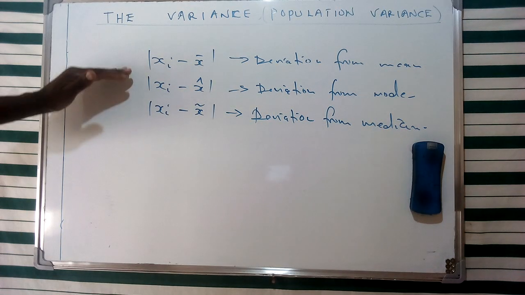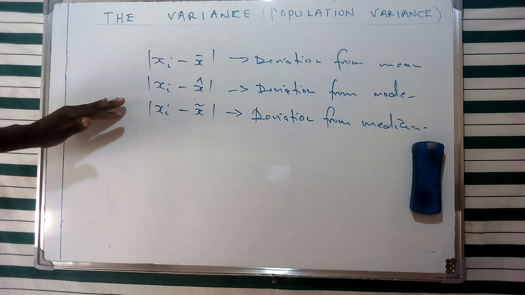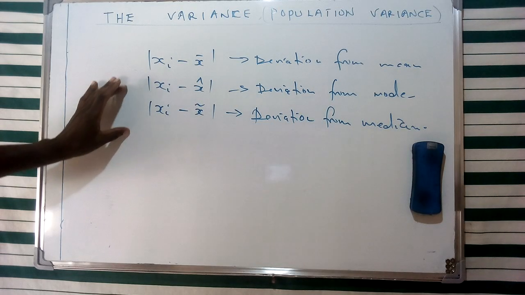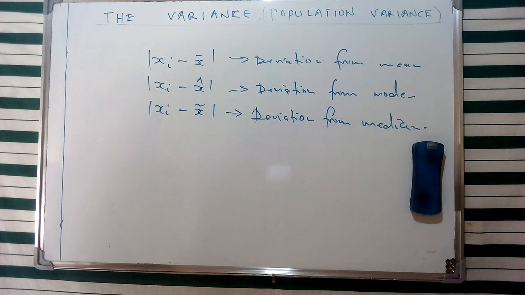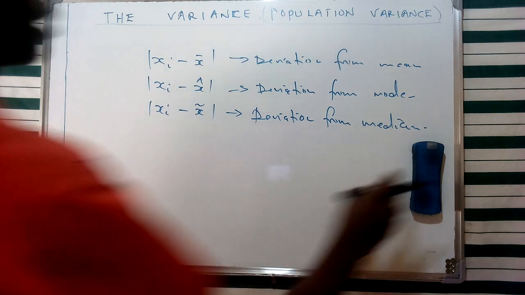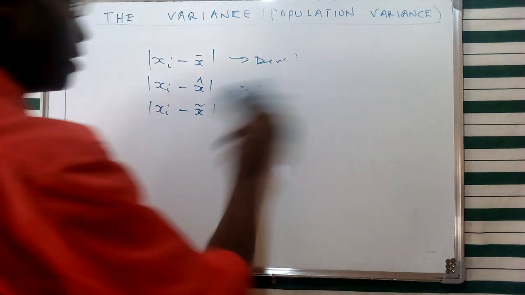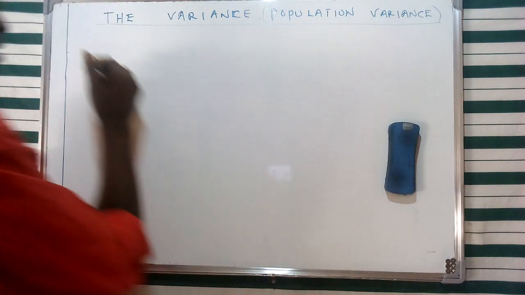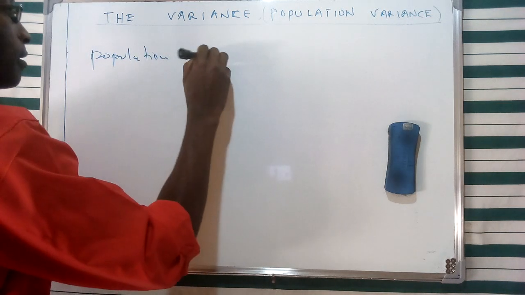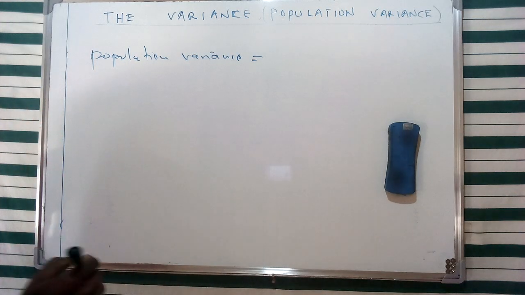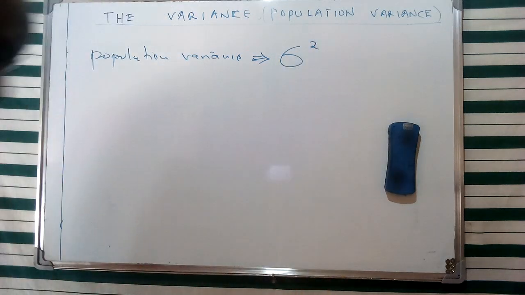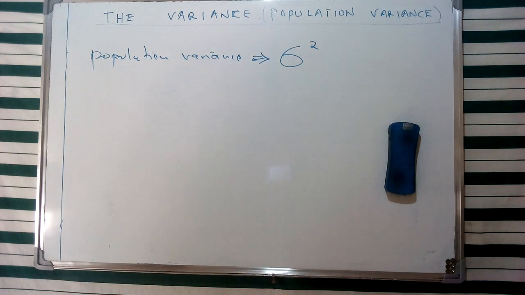So in this case, if we try to look at those specific deviations, if we divide the specific variation by the number of values in that specific population, we're going to obtain what we refer to as the population variance. Now, of course, this is going to be unique in a way that it's going to be a square of the variations, whereby we're going to represent the population variance in terms of this specific symbol, which is going to be given as a square, as we said, the square deviation from the mean given as such.